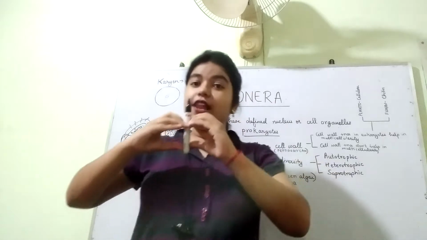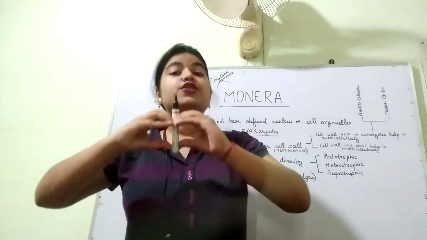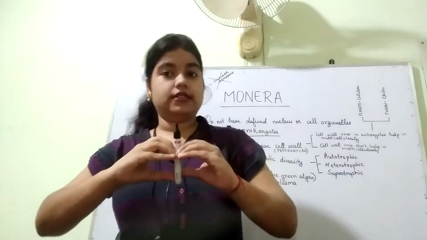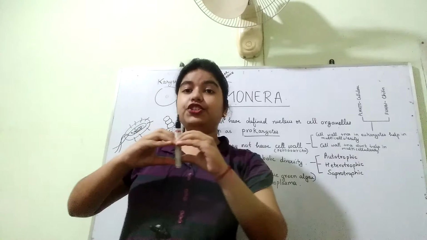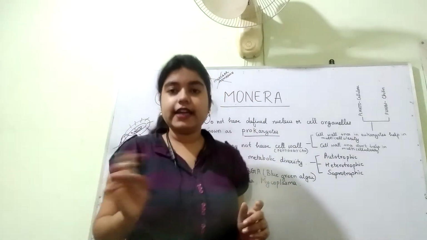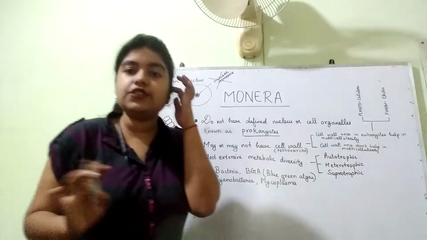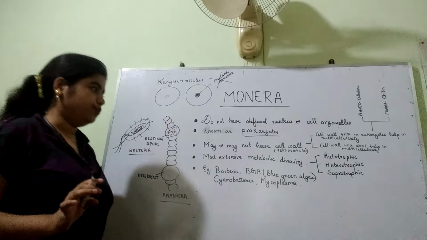So this cell wall helps in adhesion. Adhesion means joining together. So it helps in adhesion of two cells. This cell wall has a particular function. It helps in the adhesion of two cells in eukaryotes, but it performs no such function in prokaryotes. Now I hope the line will be clear to you.